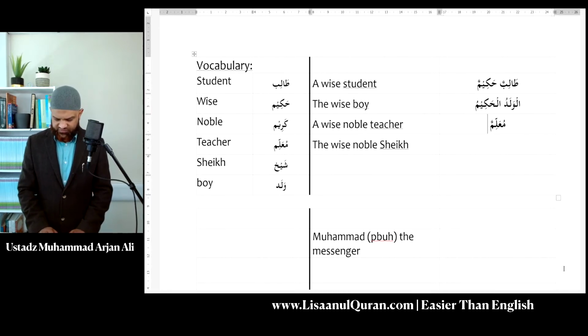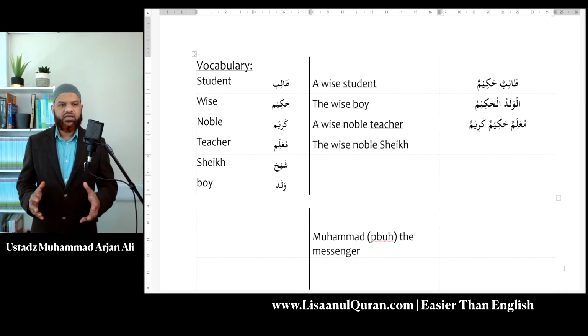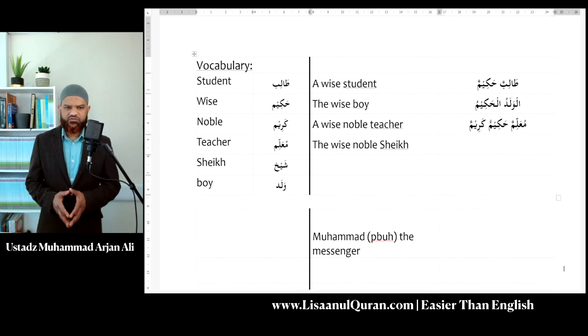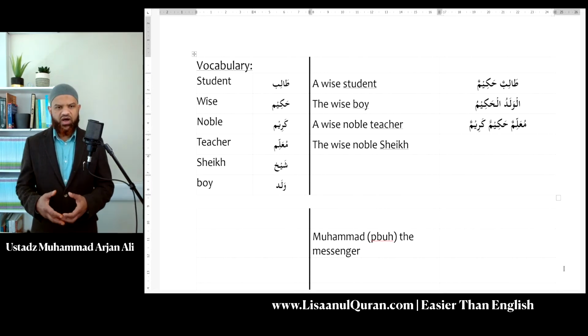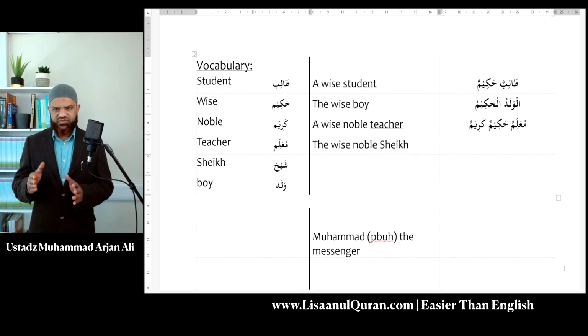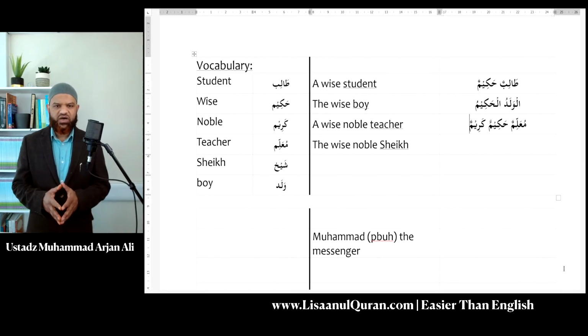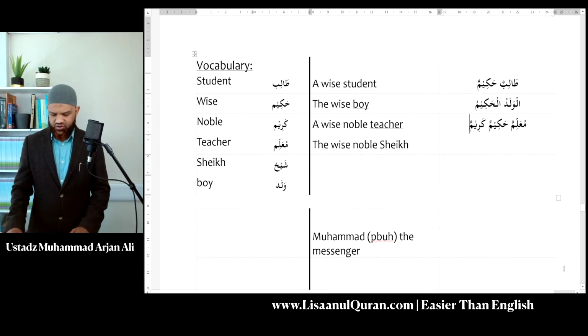Let's put the wise first: hakimun, a noble, karimun. So you can see two descriptions of the teacher, a noble, wise teacher, the word teacher coming first and the descriptions following, all four properties matching. Muallimun hakimun karimun, a wise, noble teacher. The word kareem can also be translated as generous in common translation.